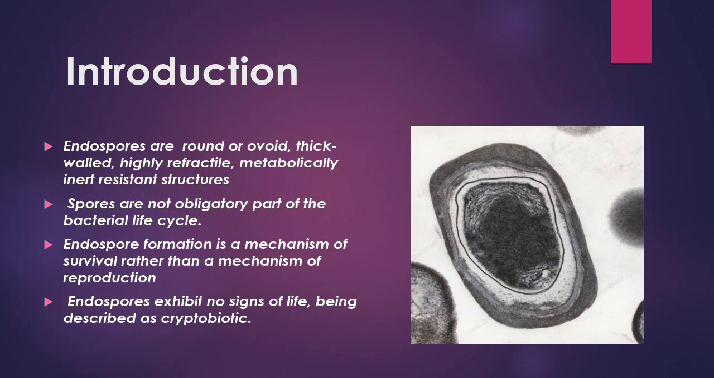Introduction. You can observe here in the diagram the structure of an endospore bacterium. Endospores are round, oval, thick-walled, highly metabolically inert resistant structures. Spores are not an obligatory part of the bacterial life cycle. Endospore formation is a mechanism of survival rather than a mechanism of reproduction. Endospores exhibit no sign of life, being described as cryptobiotics.